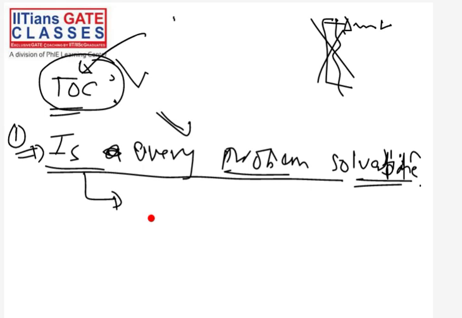Whatever computer you bring, whatever machine you bring, whatever quantum computer you make, whatever advancement you make in your technology, it does not matter. Even after 1 lakh years of advancement, these problems will not be solvable by any computer or any machine that we can make. So these problems we will see. What are those problems? There are around maybe 10 or 20 problems we will see, and these problems are not solvable by any machine, any computer.